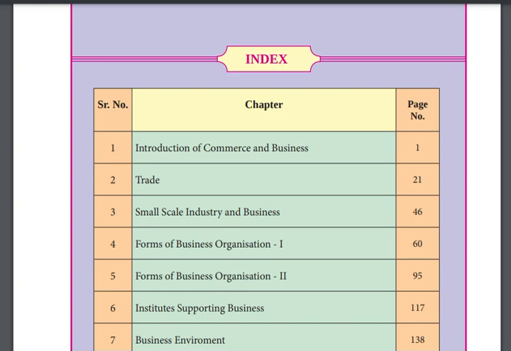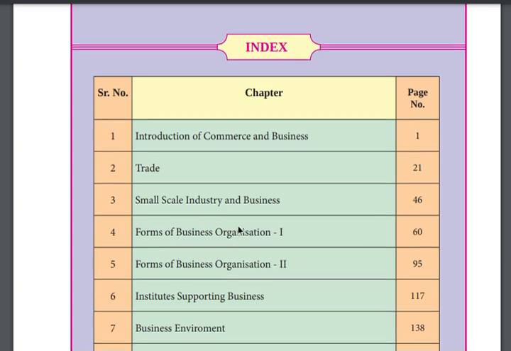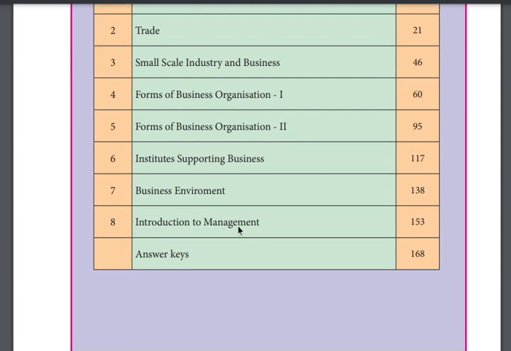Whatever we are going to read now is organization related to business and trading. The chapters are also based on that: introduction to commerce, trade, small scale industry, forms of business organization and the various different forms, business environment, and introduction to management. Management is the last.